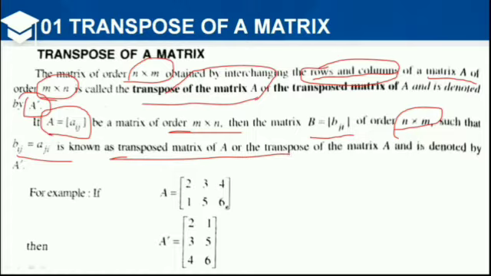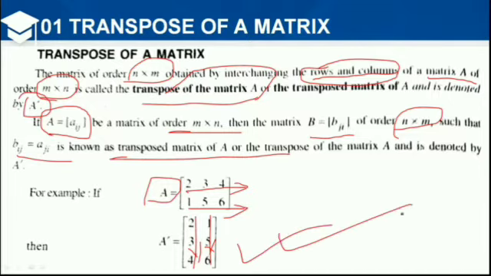As for example, here let A be a matrix. In the first row, the elements are 2, 3, 4, and in the second row, the elements are 1, 5, 6. By interchanging, we see here that 2, 3, 4 becomes a vertical line, and 1, 5, 6 also becomes a vertical line. That means here interchanging the rows into columns, and this becomes the transpose of the matrix.